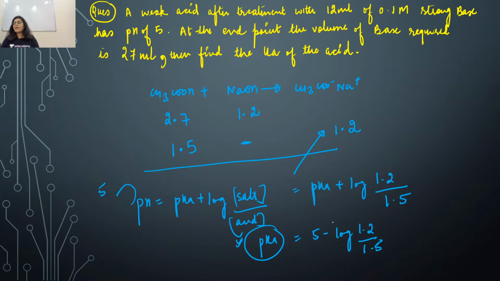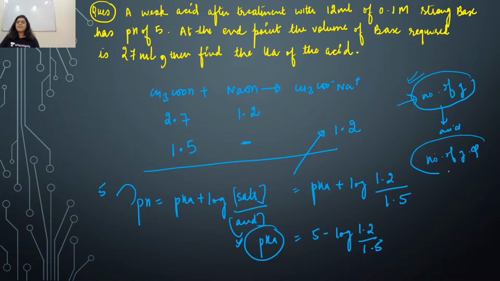This is a weak acid, so 100% dissociation won't occur. But what you have to consider is the number of gram equivalents of acetic acid, so we are only considering the total amount of H plus here, which we calculate using the gram equivalents concept.